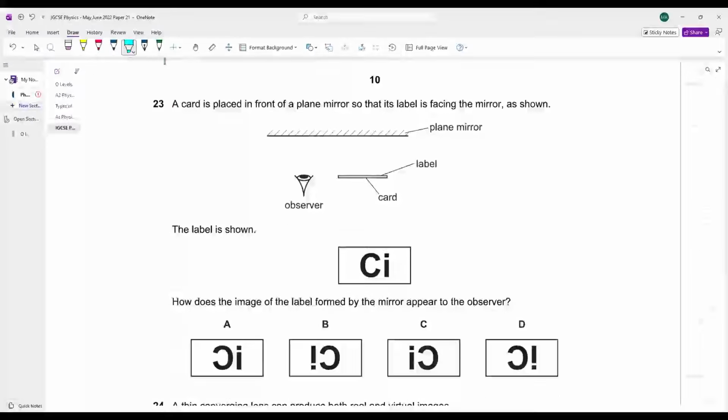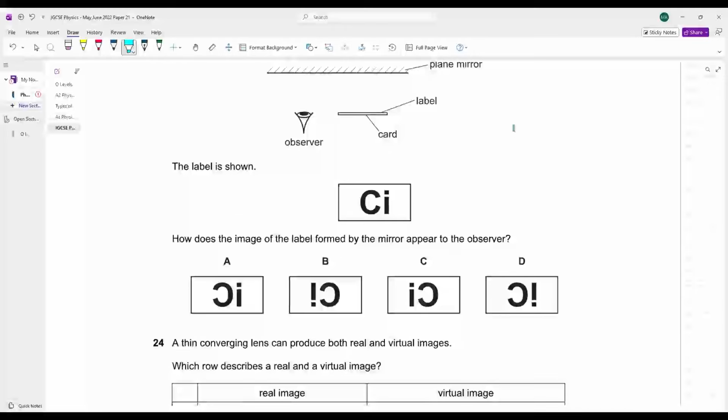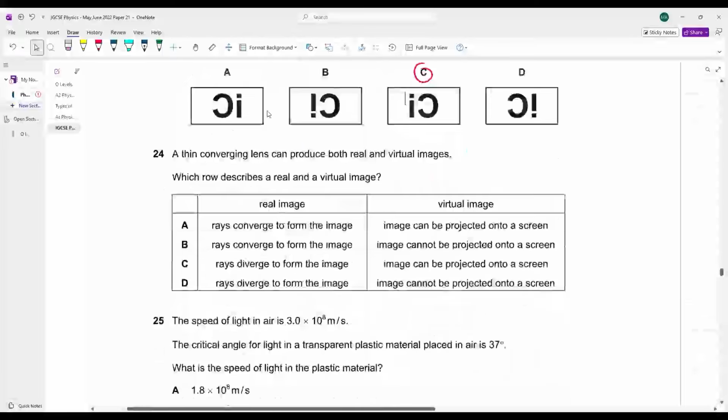A card is placed in front of a plane mirror so that the label is facing the mirror as shown. अच्छा जी, ये label mirror को face कर रहा है as shown. How does the image of the label formed by the mirror appear to the observer? हमेशा याद रखो, in a mirror the images become laterally inverted. ये I C की जगह पे आ जाएगा, C I की जगह पे चला जाएगा. C is your answer. Always remember, in a mirror the images become laterally inverted. Left right हो जाता है, right left हो जाता है.